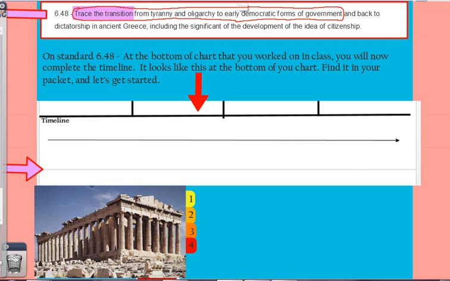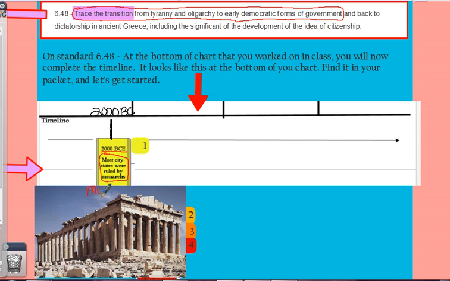Alright, here we go. Let me switch a couple things around here. The first thing that we're going to put on our timeline, and remember we are looking for dates and we are looking for information, we're going to put our first one right about here. If you want to make a little line there, you're going to label this 2000 BC or BCE. The first thing in 2000 BCE that we need to know is that most city-states were ruled by monarchs. So you are going to write this information right here under 2000 BC or BCE. Most city-states were ruled by monarchs.